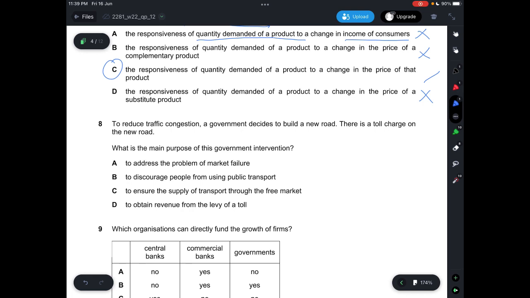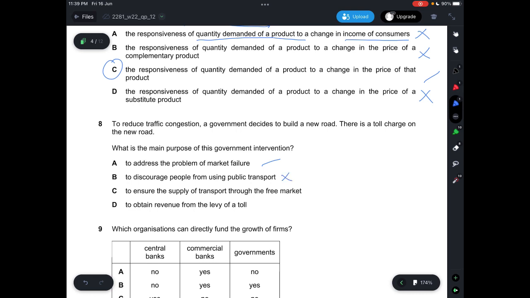So if you look at A, B, C, D, we'll see which one will be the correct answer. Because the government is building a new road, this means that there is a missing market. So A says to address the problem of market failure, which is correct. B says to discourage people from using public transport. This is not exactly correct.